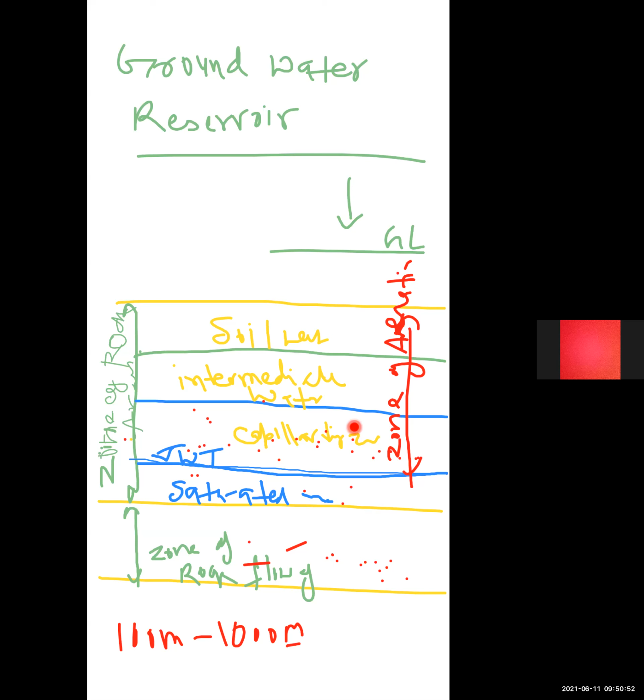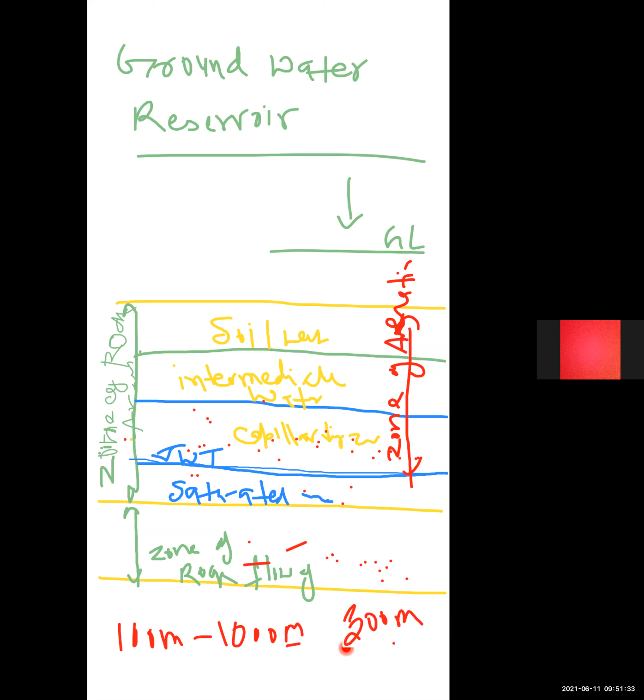Gravity water moves through this zone, and water in this zone is not at hydrostatic pressure. Generally, the thickness of this zone of aeration is about 300 meters.